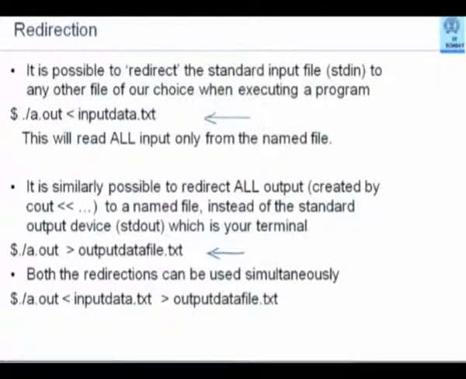We said if the input data file does not exist, you will get an error in the input. What if the output data file.txt already exists? Let's say you have run this program with redirection once, and next time you try to run it again. What do you expect the operating system to do? It will override that file. It does not care whether that file contains any useful data or not.